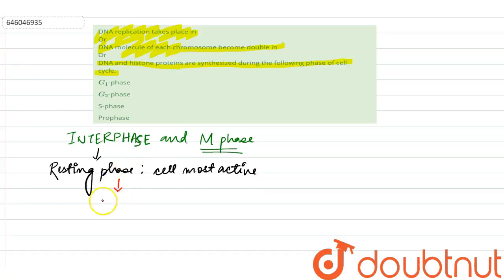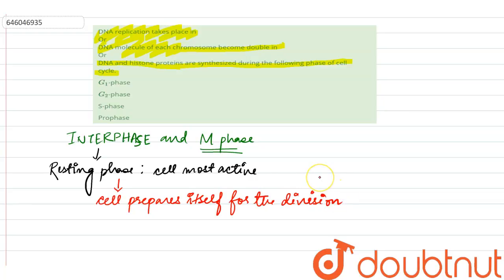It is a non-dividing phase, but it is the phase where the cell prepares itself for the actual cell division. What does that mean? It means that all the biomolecules required for cell division will be stocked up. Then there will be synthesis of our DNA. There will be organelle duplication, RNA synthesis; mitochondria, chloroplasts, other organelles, as well as centrioles will duplicate.